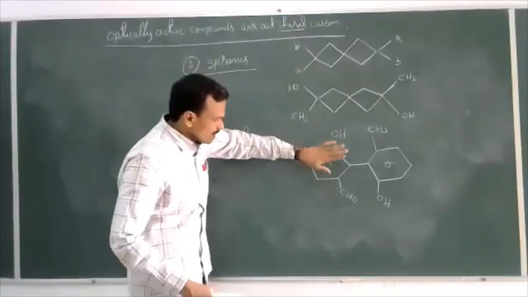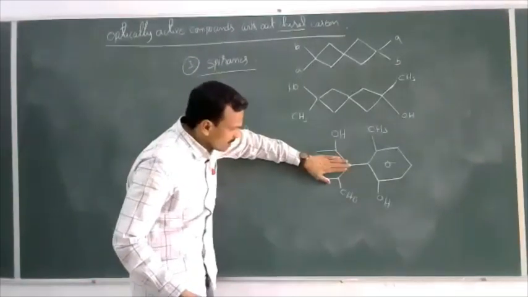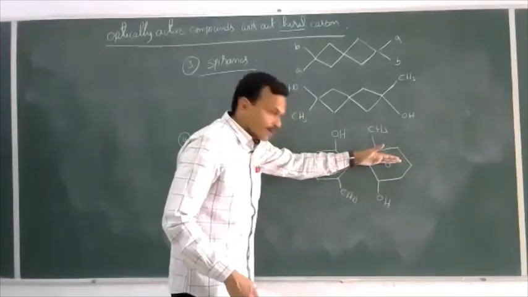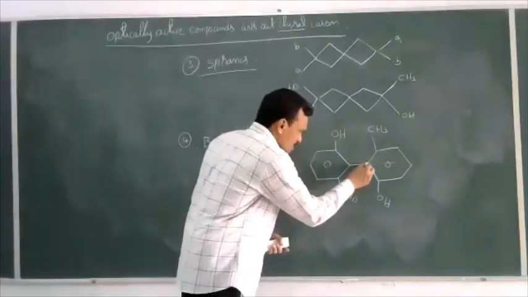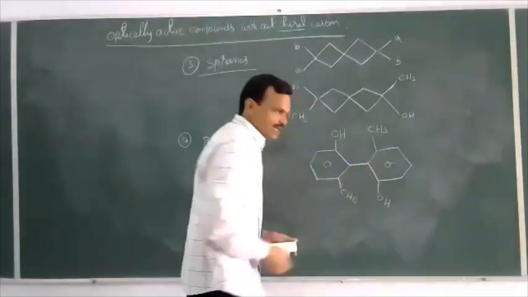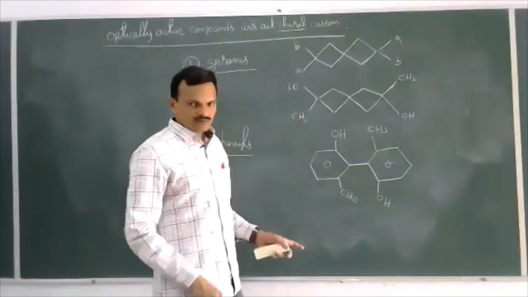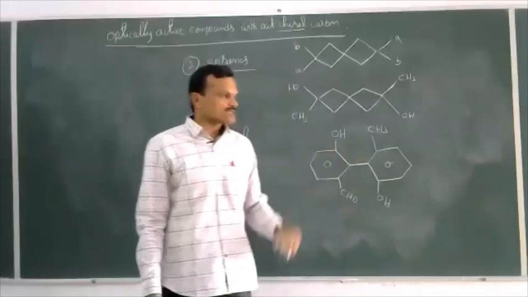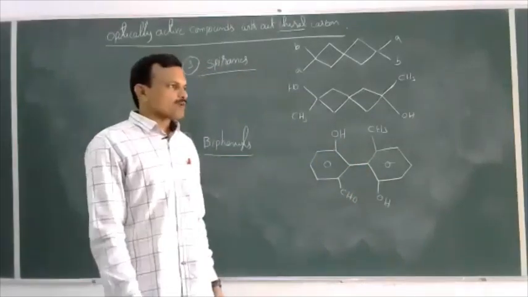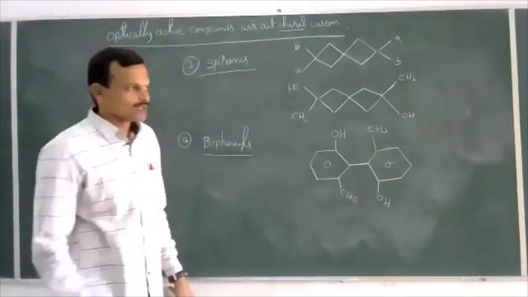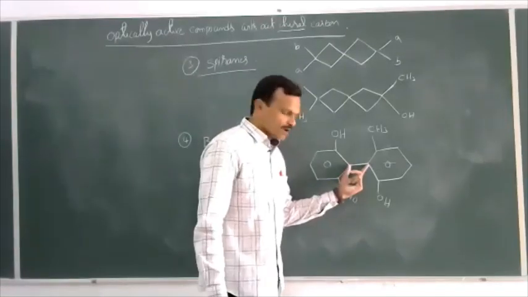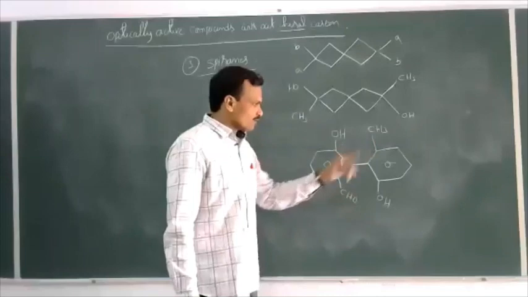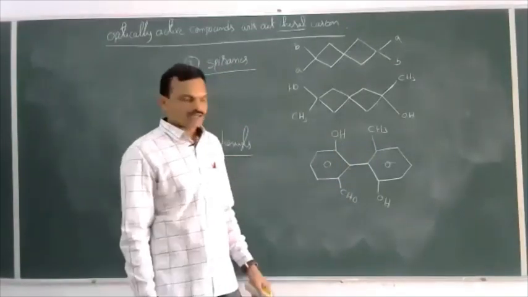And here also, this benzene ring lies in the plane. This benzene ring lies perpendicular to the plane. And the free rotation, here a single bond is there. Even though a single bond is present, free rotation is not possible. In alkanes, we have studied in conformational isomerism, free rotation about a carbon-carbon single bond gives different conformational isomers. Here also a carbon-carbon single bond is there. But even though, free rotation is not possible due to steric hindrance.